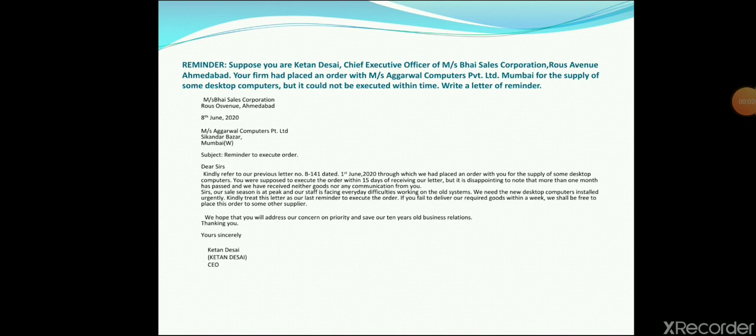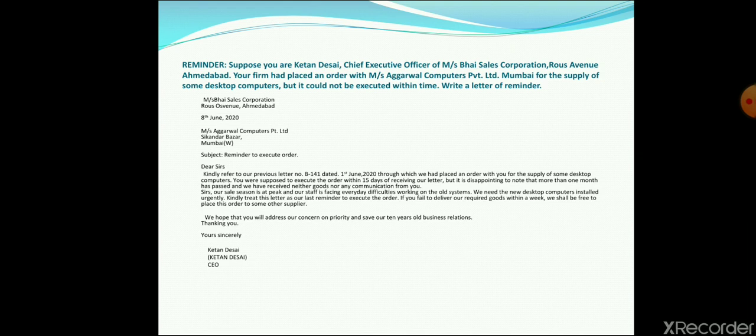So children, next example is of a reminder. Suppose you are Ketan Desai, Chief Executive of Bhai Sales Corporation, Rons Avenue, Ahmedabad, and your firm had placed an order with Agrawal Computers Pvt Limited for supply of some desktop computers. But it could not be executed in time, write a letter of reminder. So children, like a complaint, we can write reminders as well. I think I didn't mention it particularly, but that's very much clear, as you have to be reminded again and again that your homework is pending, your dues are pending, your assignment is pending, your test is pending. So reminders are a part and parcel.